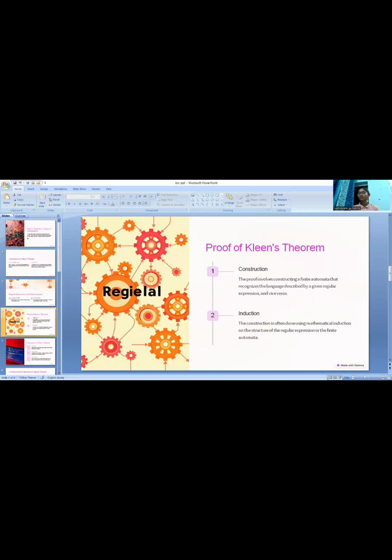Next comes the proof for Kleene's theorem. It has two main parts, that is construction and induction. In the construction, the proof involves constructing a finite automaton that recognizes the language described by a given regular expression and vice versa. Next comes the induction. The construction is often done using mathematical induction on the construction of the regular expression or the finite automaton.